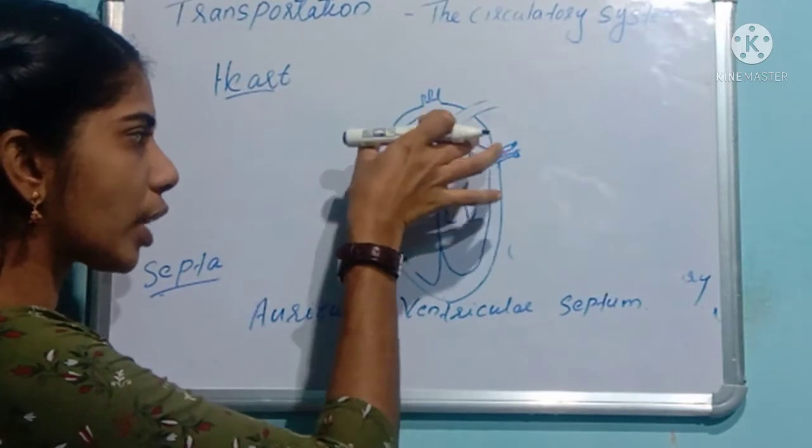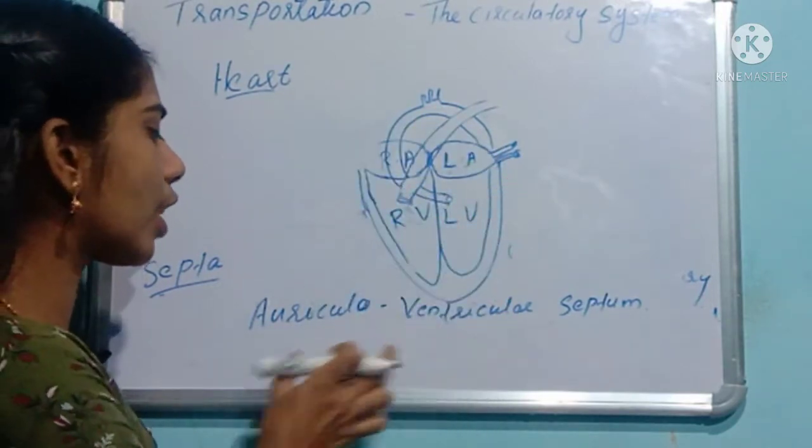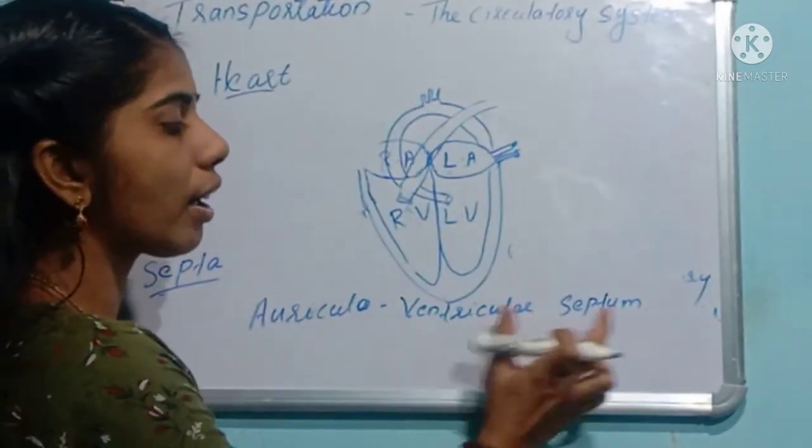The separation between the auricles and ventricles is known as the auriculo-ventricular septum.